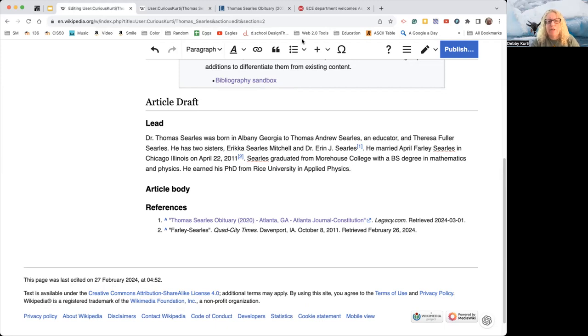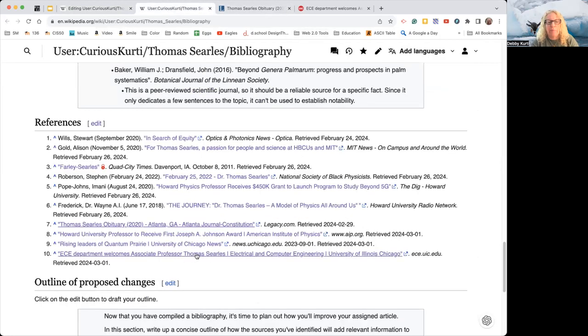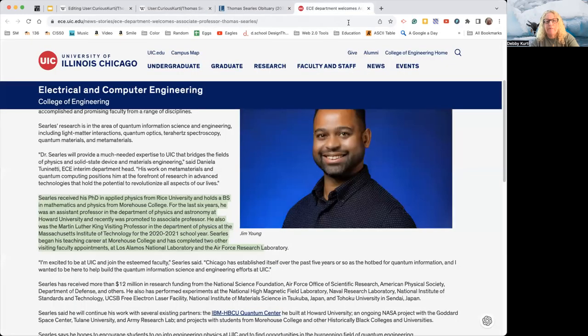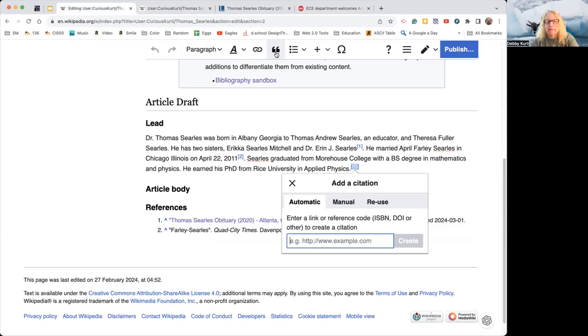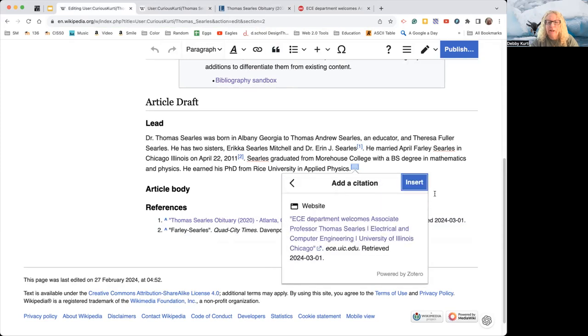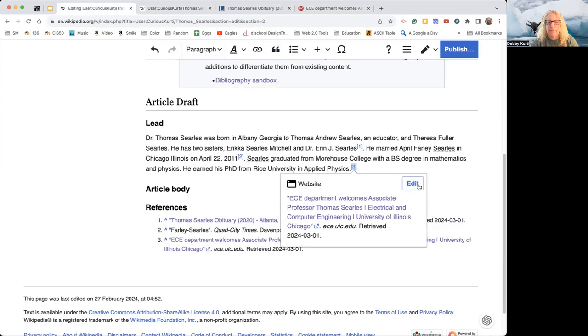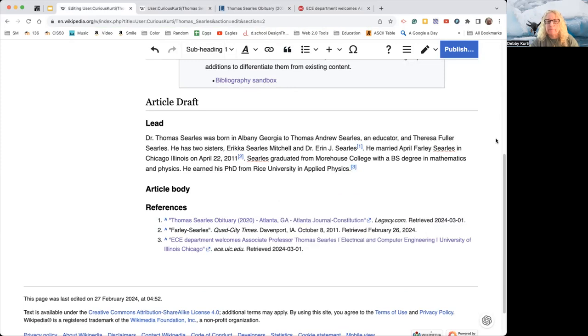Okay, so now let's cite that. So I can either grab the link down here, but because I have the page already open, I'm going to just grab the link right there. So let's go to cite, put in my link, hit create. There's my citation, insert, and boom.